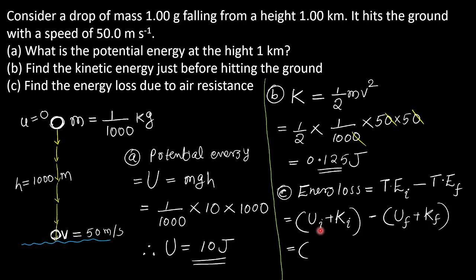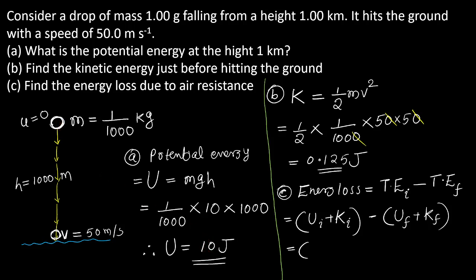Initial potential energy. Let me call it the raindrop. Initially, the raindrop is at this much height above the ground. The initial potential energy I have already found is 10 joules. Let me complete it, and after that you can ask me doubts.